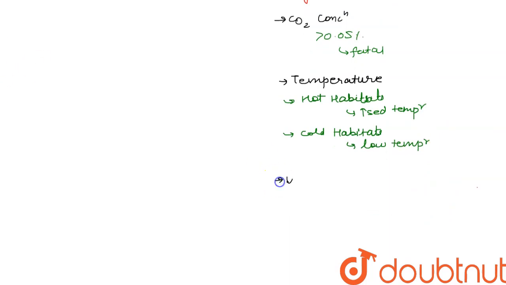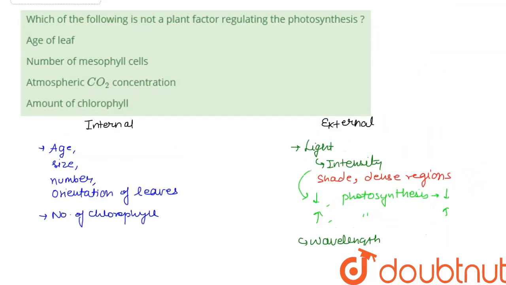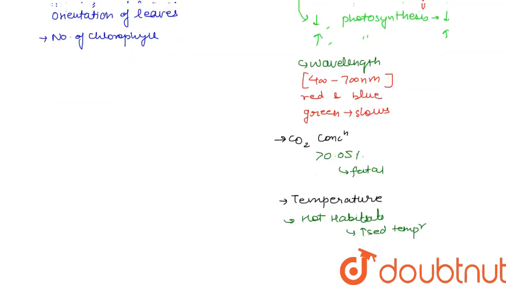Another factor is water. In plants, usually only 10% of water is used during photosynthesis for photolysis of water, and the other 90% is lost in transpiration. Mainly water is used by the plant for transport of ions, hormones, etc., and to balance the turgor and osmotic pressure inside the plant cells. So yes, these are the factors that affect photosynthesis, external and internal factors.